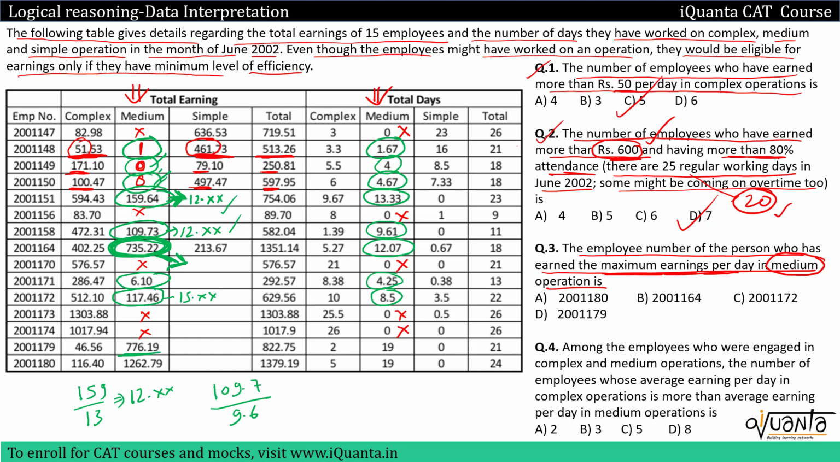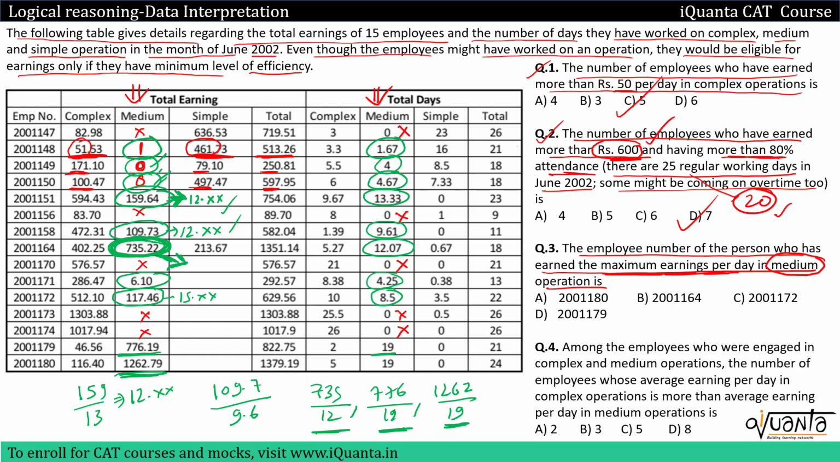We come to the next one, 776 divided by 19. So earlier I was having a quantity 735 divided by 12. Now I have 776 divided by 19. Then for the last employee, we have 1262 divided by 19. Now so far it seems that these three can be the maximum.